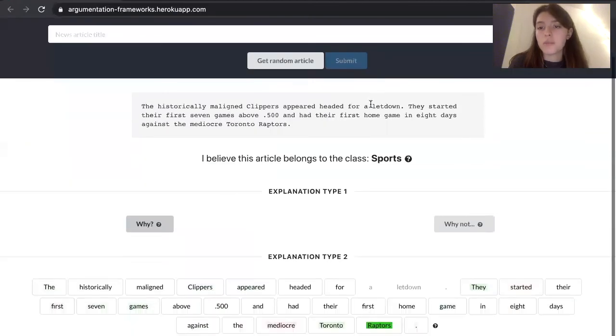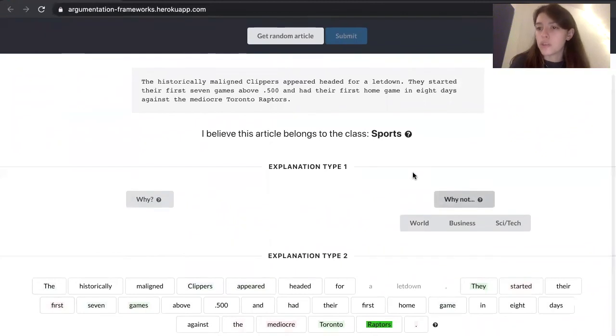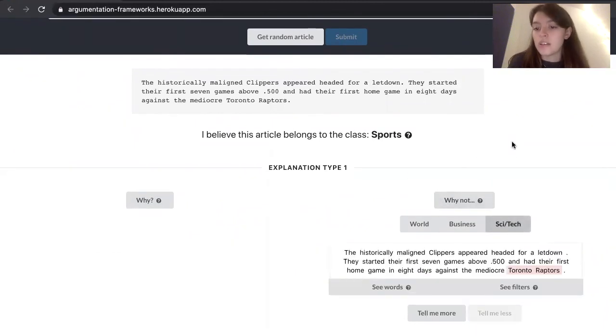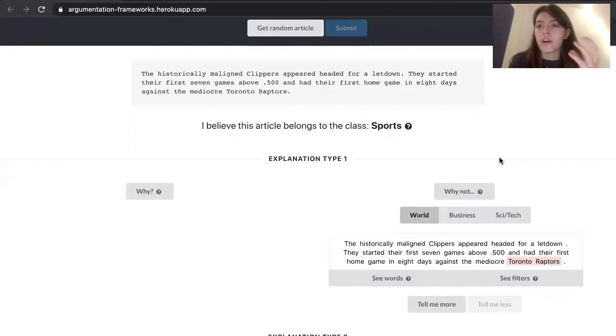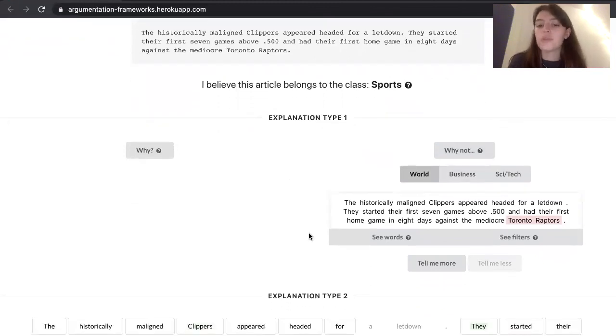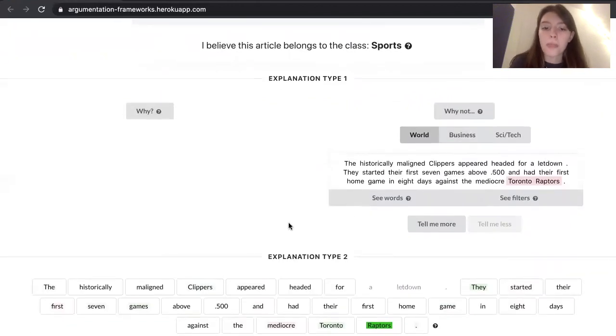So that's one type of explanation, but maybe the user is more interested in counterfactual explanations. So an explanation as to why the extract was not classified as science and technology, for instance, or business or world. In this case, we can see that it's always the same n-gram, but for different examples, it could be different n-grams. And it gives us a more fine-grained understanding of the model. And just like with the other types of arguments, we can see the breakdown into the different words and the different filters that detected the group of words. And we can ask for more arguments.